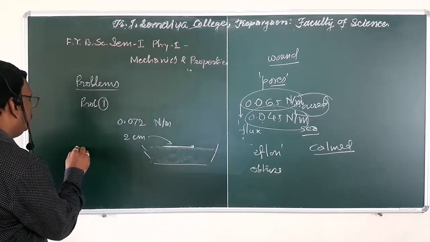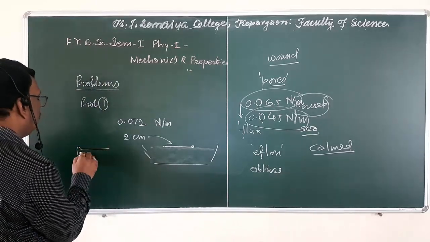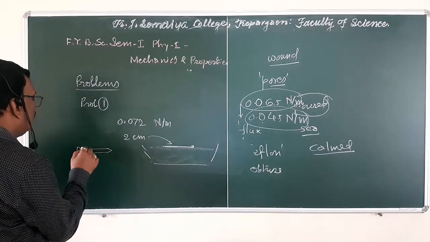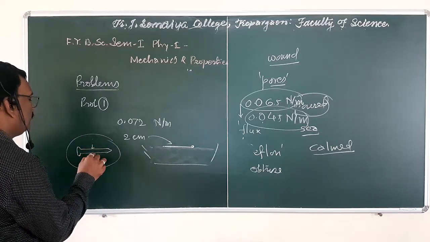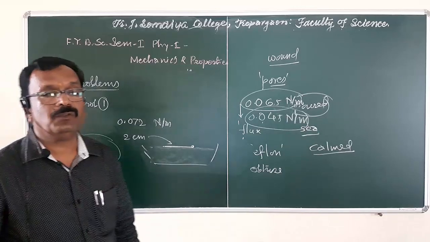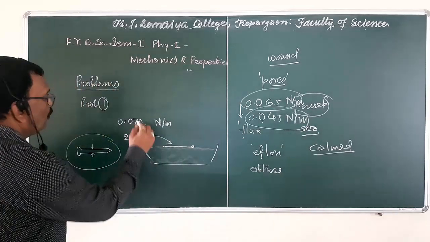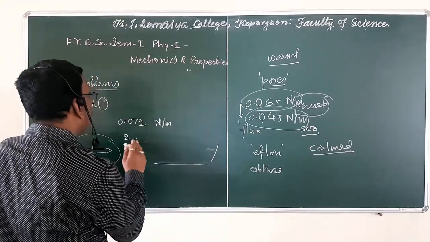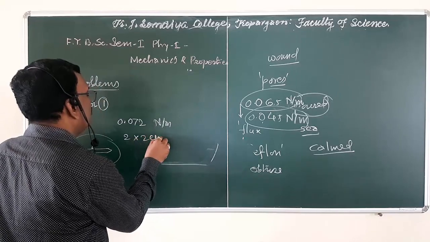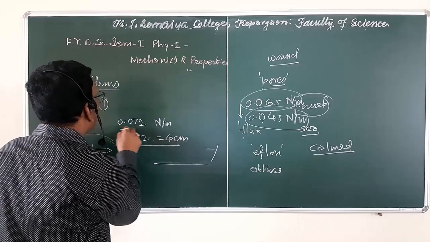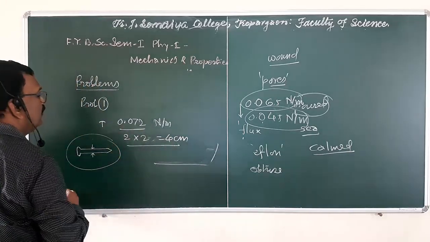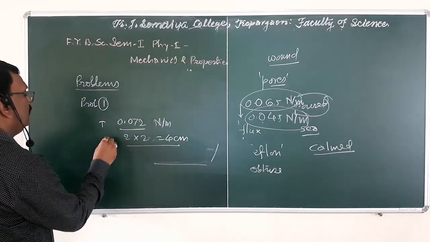But we know that when the pin is on the water surface, it has two surfaces in contact with water, and hence the length of the pin is nothing but 2 into 2 centimeter, that is nothing but 4 centimeter. This is the given data. Surface tension and length are given.